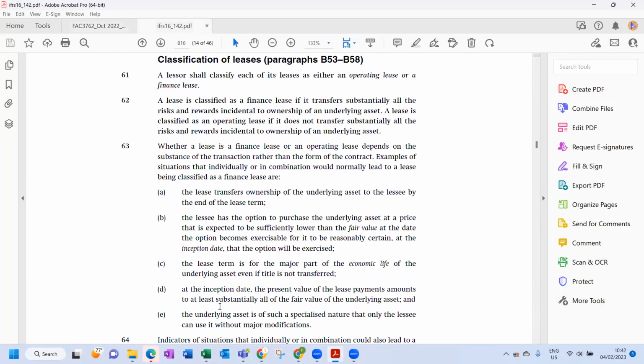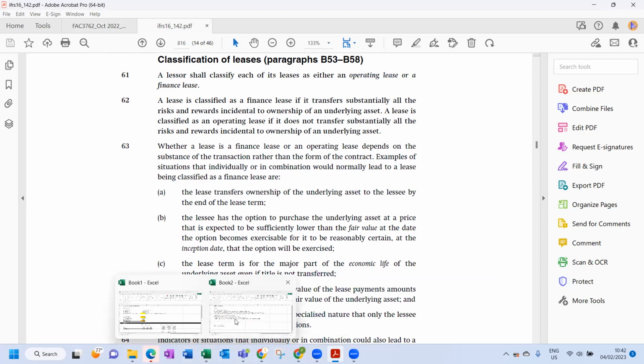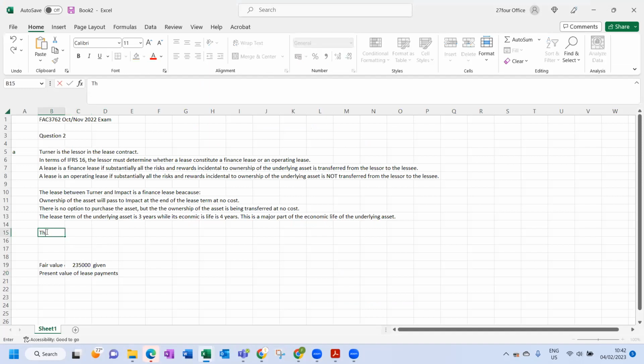Let's quickly answer part E. The underlying asset is of such a specialized nature that only the lessee can use it without major modifications. Let's go write that down. So we'll say the asset is of a specialized nature.